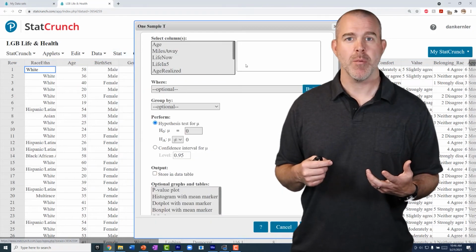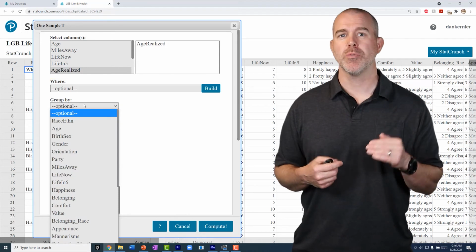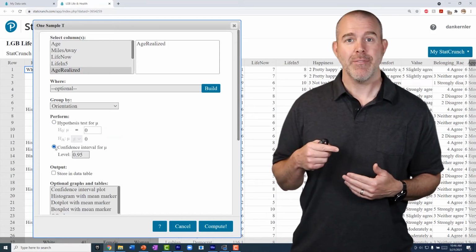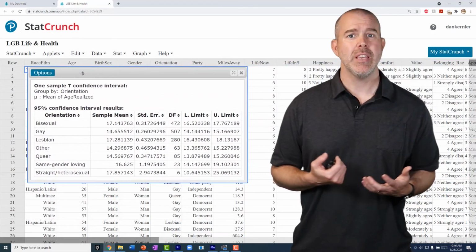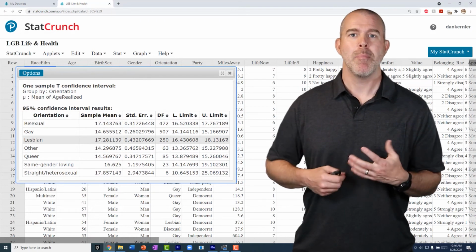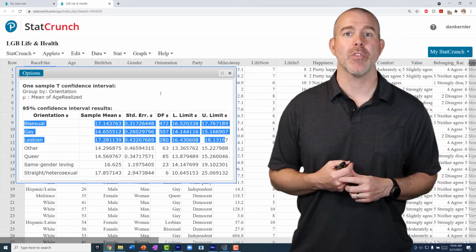Then we'll pick our variable. In this case, we want age realized. And because we want to do the different groups, we're going to group by their orientation. We'll choose confidence interval, hit compute. And then we get these 3 here that we're going to focus on. You can see there are some other groups in here, but that just became too much to put on one slide, so I focused on the main 3 groups.